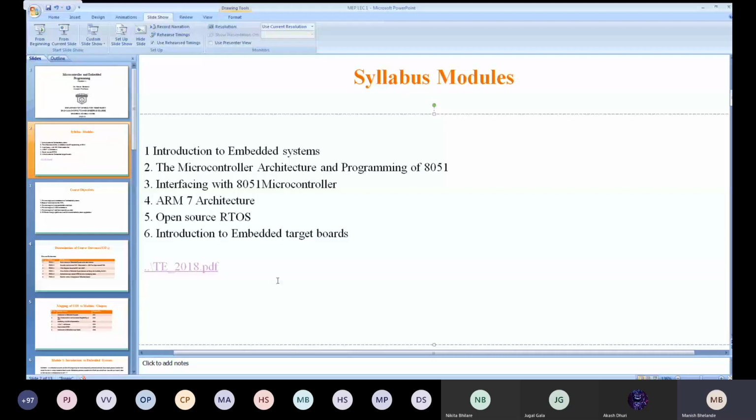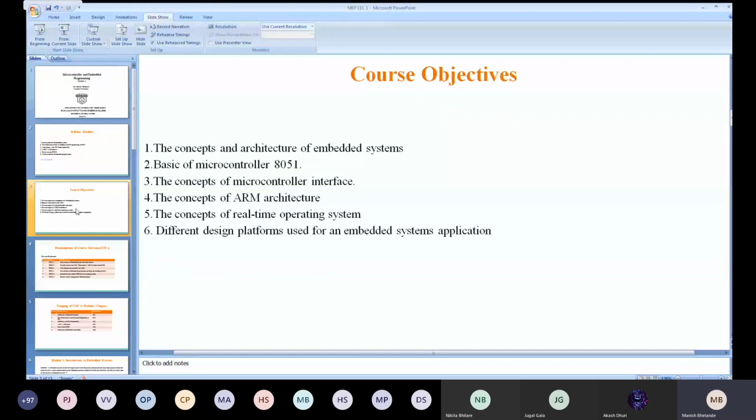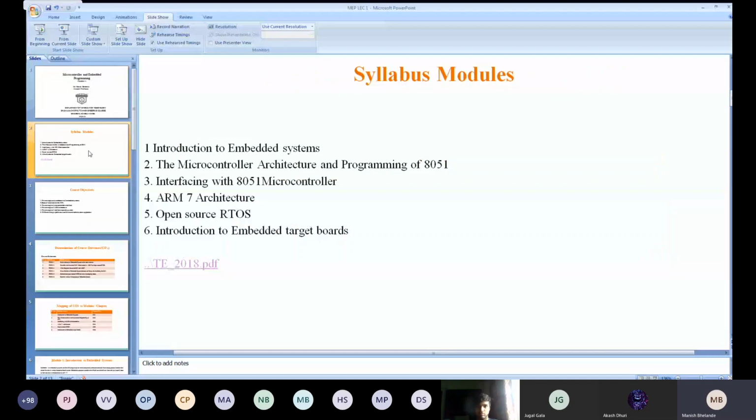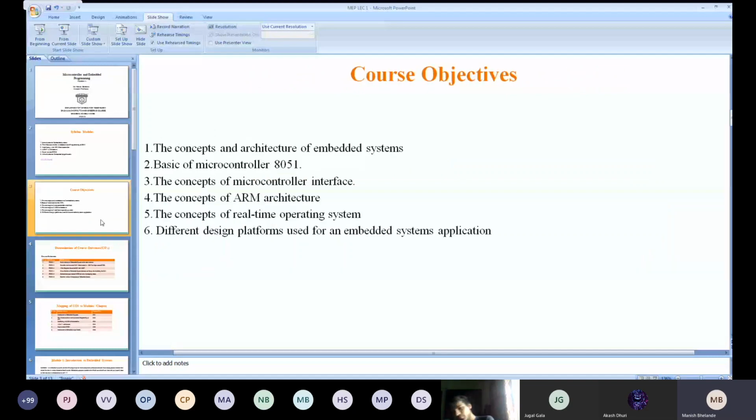Okay. Next is the dissemination of your course outcome. Sorry, I forgot the course objective. What is the course objective? It means what you are going to learn from this subject. This is the main thing: the course objective, and the course outcome means what you will have achieved after learning these modules, after the whole syllabus. Course objectives are nothing but what you are going to study.